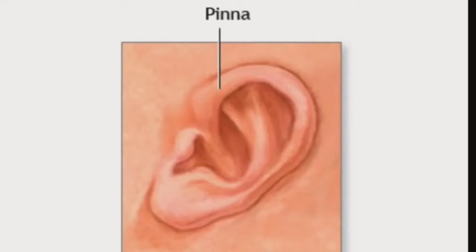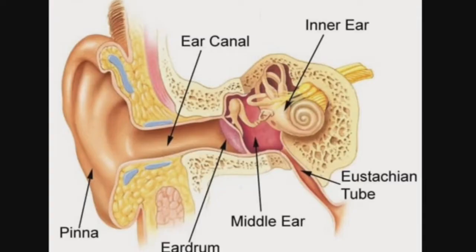The funnel shaped outer part of the ear is called the pinna, which is used to collect sound from the surroundings. Three main parts are there in the human ear. The first one is the outer ear. The pinna is present in the outer ear.